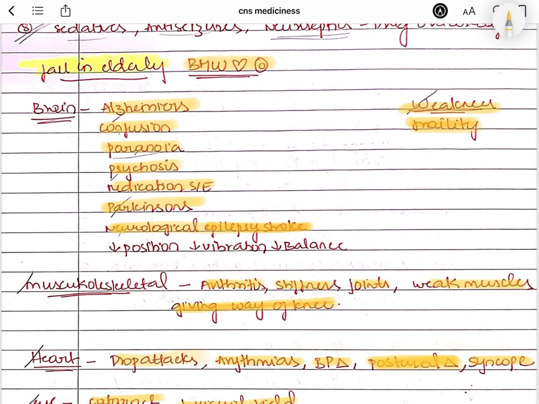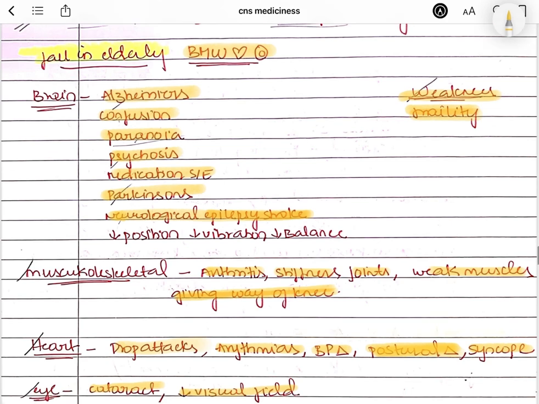So B stands for brain. Write the conditions like Alzheimer's, Parkinsonism, paranoia, confusion, all these things, epilepsy. And coming to M, musculoskeletal, write about arthritis, stiffness in the joints, myalgias, arthralgias, weak muscles, and all. So coming to W, it means weakness. As the age increases, there will be weakness, so frailty. And the heart symbol is for the heart, like drop attack, syncopes, change in the posture, so change in the BP, all those things. And I for cataract, decrease in the visual field.